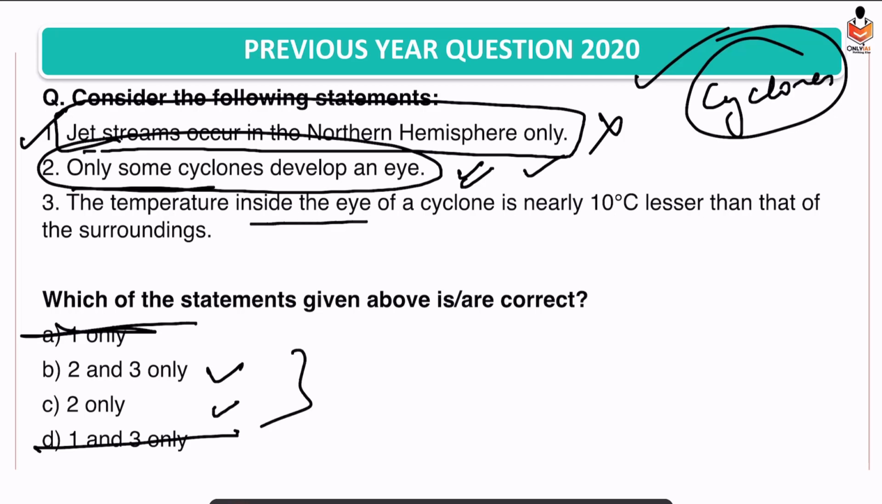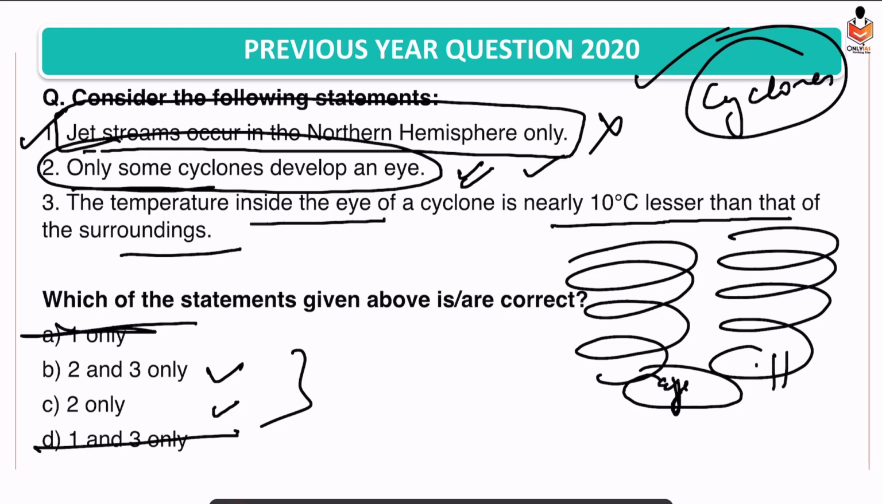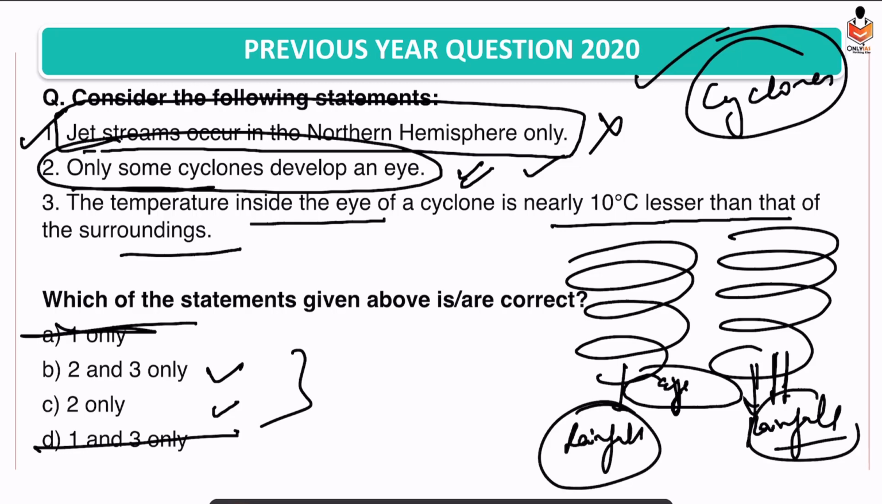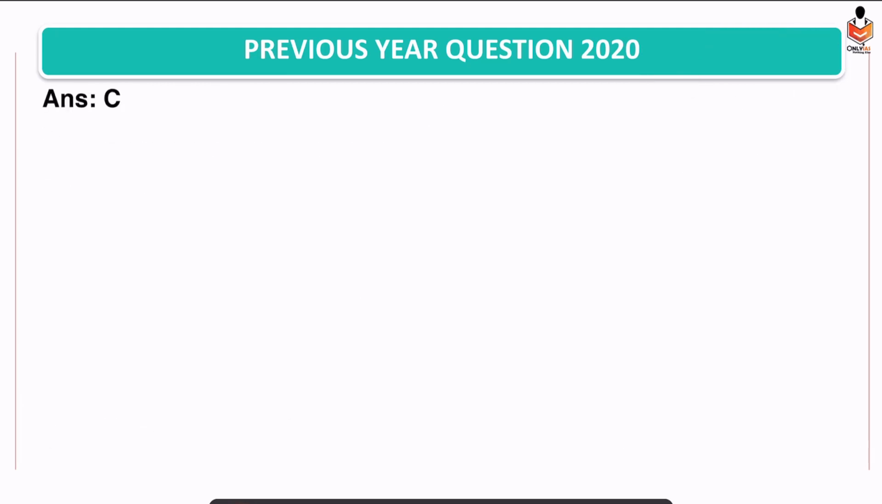Temperature inside the eye of a cyclone is nearly 10 degrees lesser than that of the surrounding. We know how a tropical cyclone looks: the eye, surrounded by the rain bands. In the rain bands there is heavy rainfall. When rainfall occurs, there is low temperature. So the temperature of the eye would be higher, not lesser. So the third statement is also wrong. So the answer is C. I hope everyone got the answer right. Okay, let's move ahead. C is the answer.